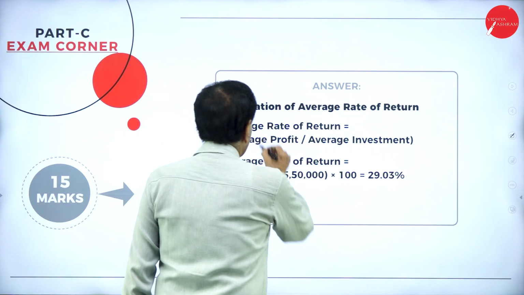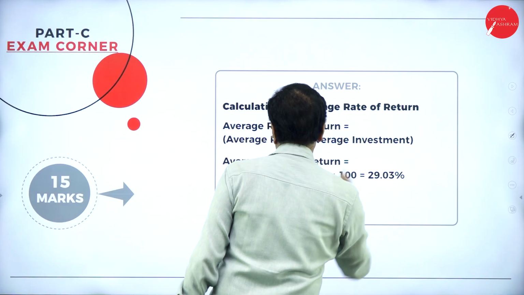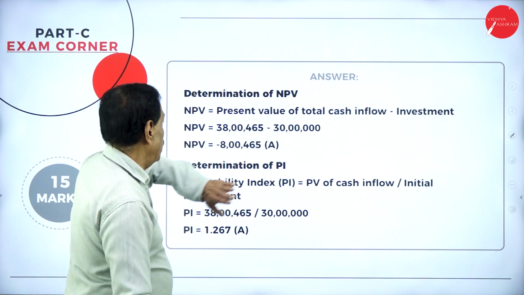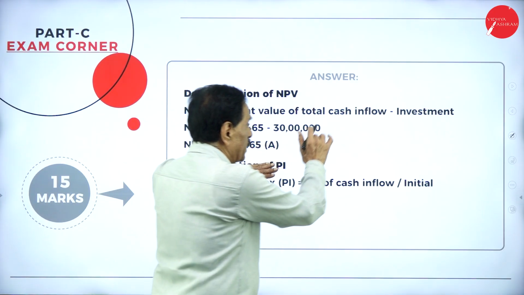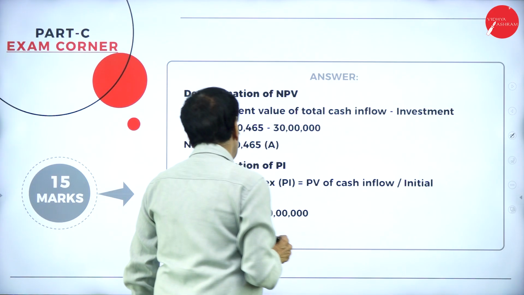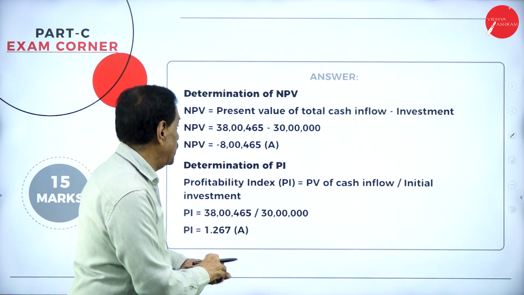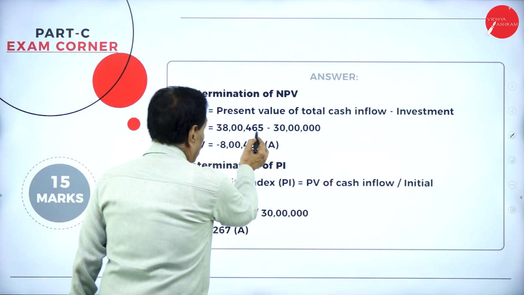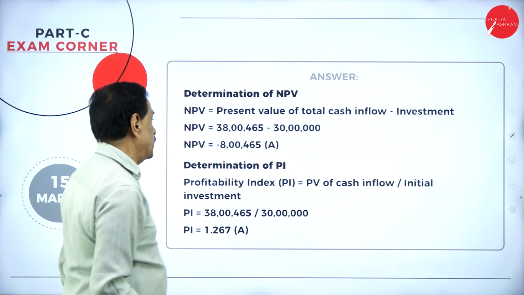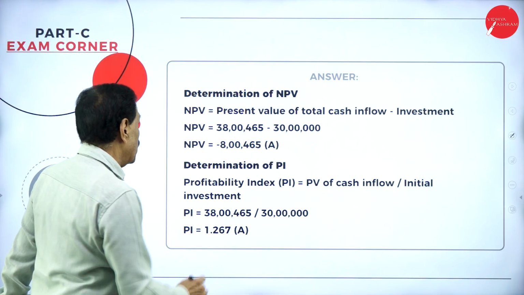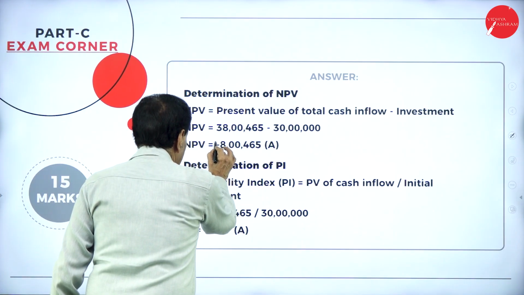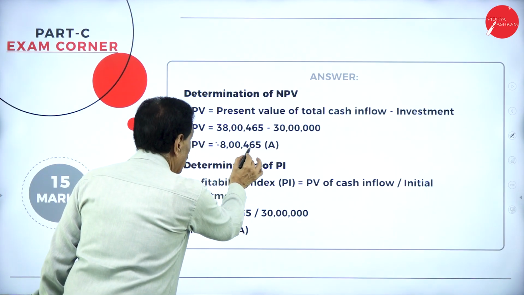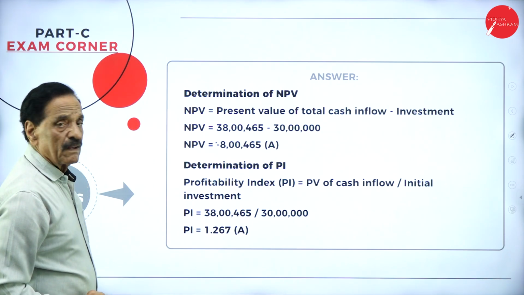Then the calculation of average rate of return, that we already solved. Determination of NPV: present value of the total cash inflow minus investment. What is your total cash inflow? 38 lakh 465. What is the cost of the asset? 30 lakh. How much NPV is there now? Here NPV is equal to 8 lakh 465.